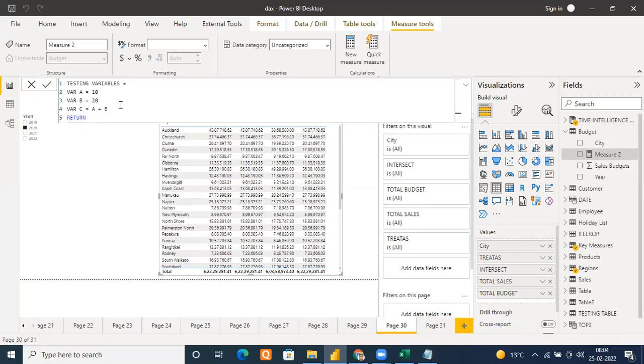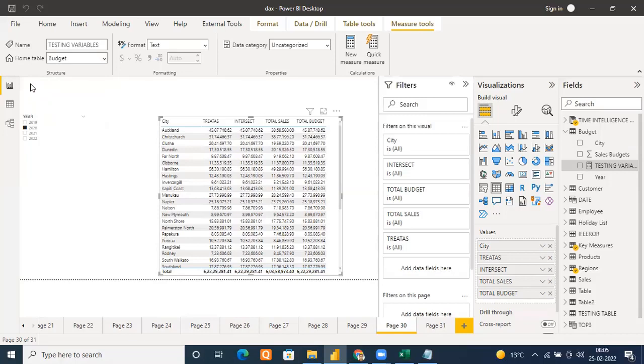In a return statement, what value you want for this testing variable, means the measure name you have given, it's your choice. Not mandatory that you have to use the output of the variables. It's your choice. For example, I mentioned hello. It's my choice, right? I don't want to use any variable. Okay. So this expression, this testing variable will give me hello. Let me execute this.